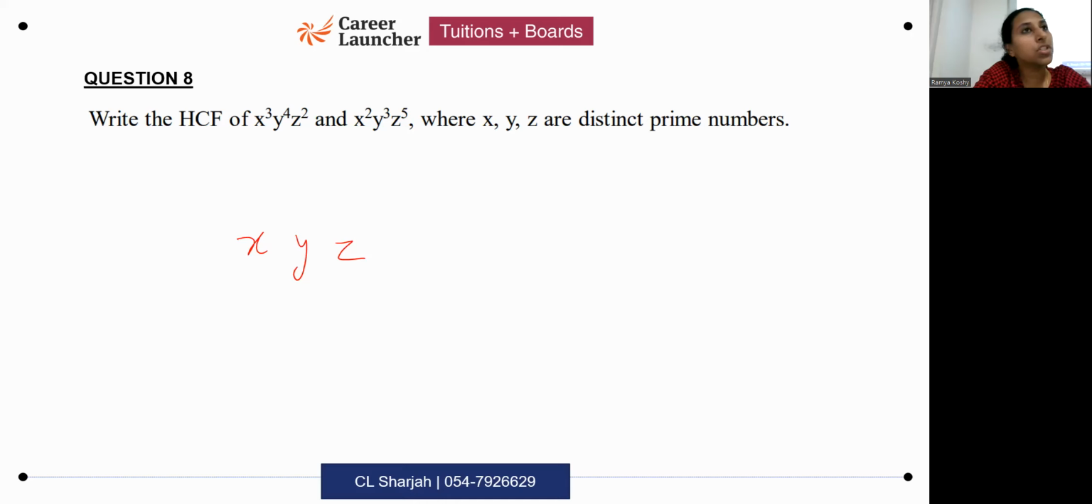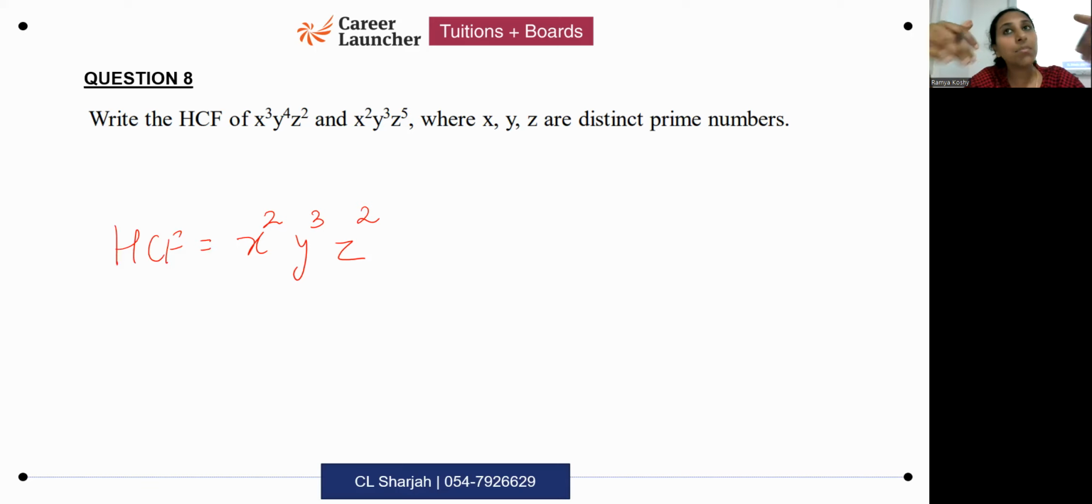And then what should you do? Just put the lower number. So which is a lower number? For x it is 2. For y it is 3. And for z it is 2. That's it. That's the HCF.